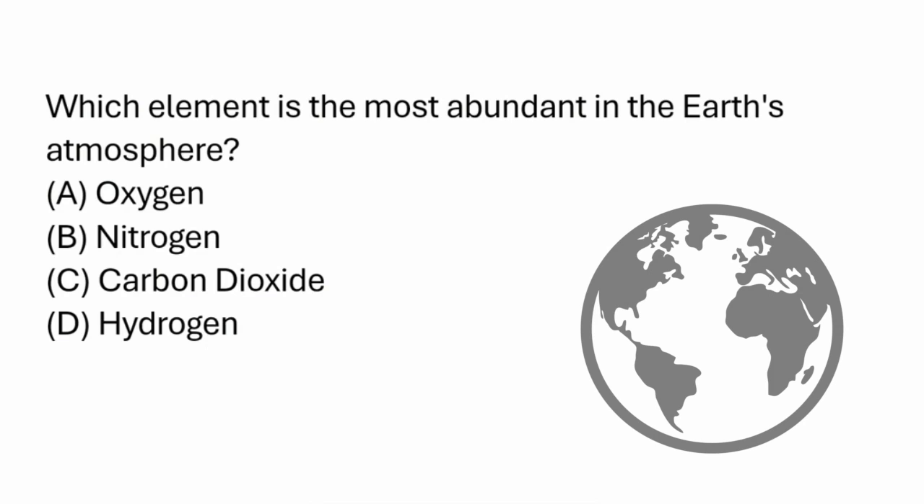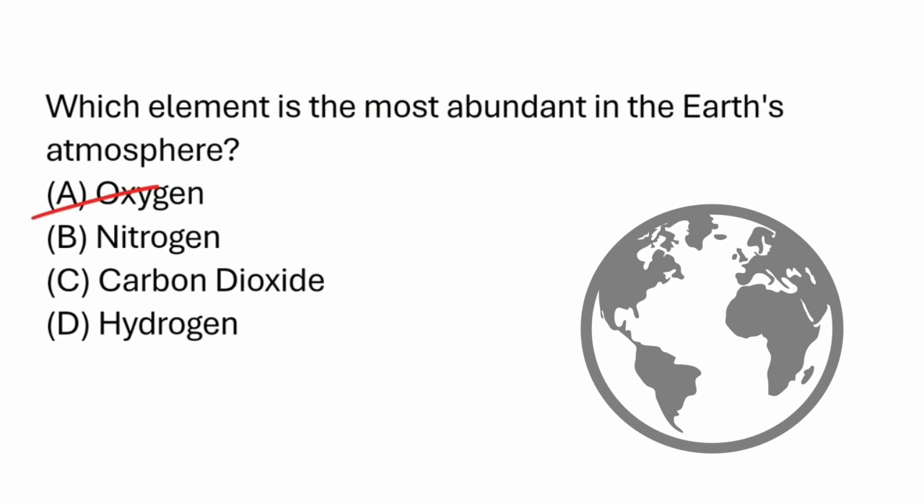Oxygen sounds reasonable because we know how important it is, but it actually makes up only about 21% of the Earth's atmosphere, which makes it the second most abundant element in the atmosphere. So oxygen is not the answer we're looking for.